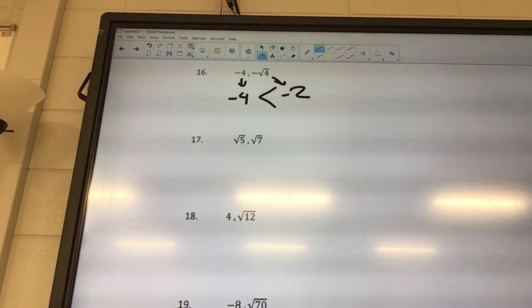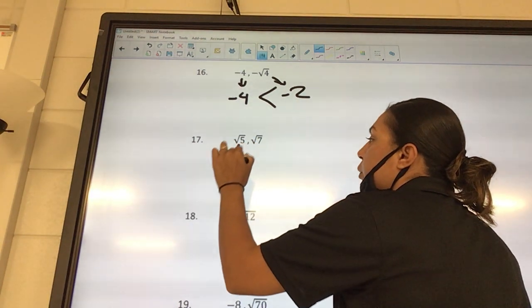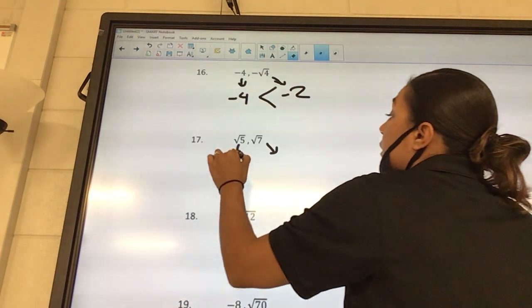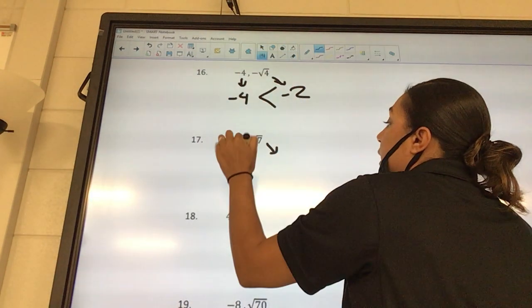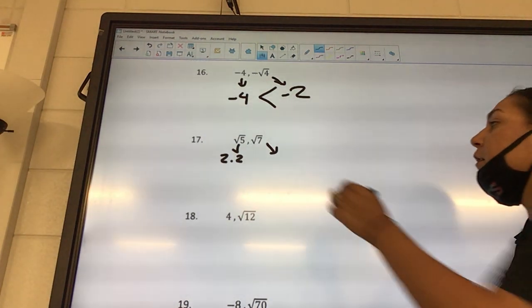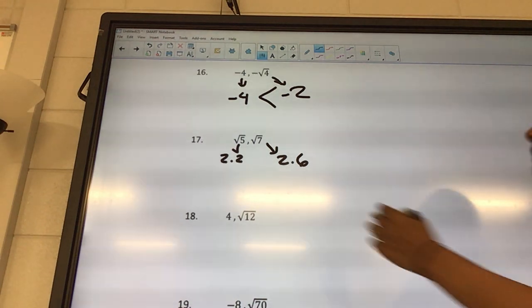So what is square root of 5? What's the decimal? 2 point what? 2.3. And square root of 7? What number is that? I think it said 2.6. Okay. 2.6. So what's bigger? 2.6.